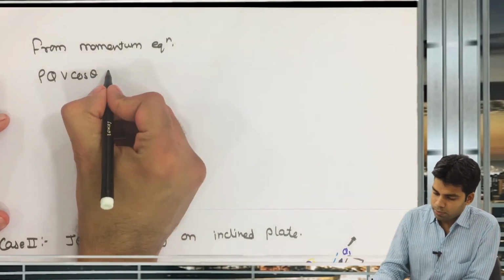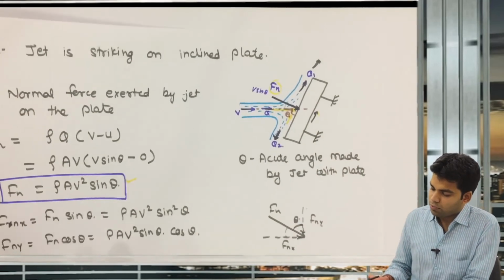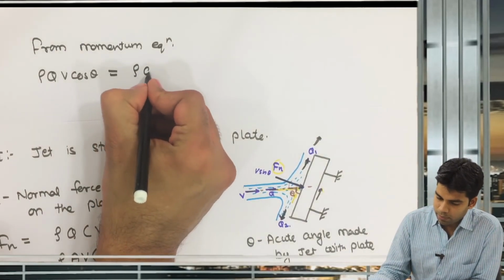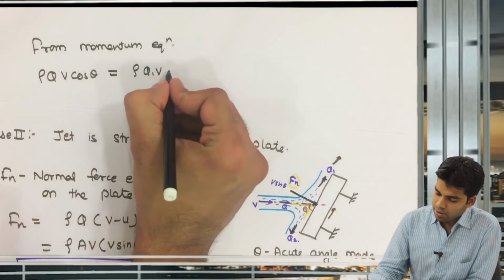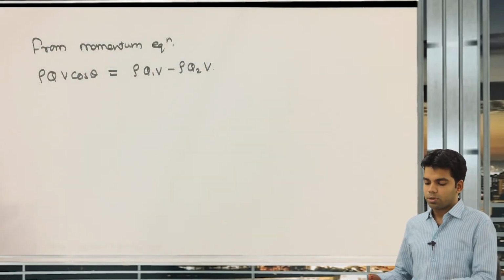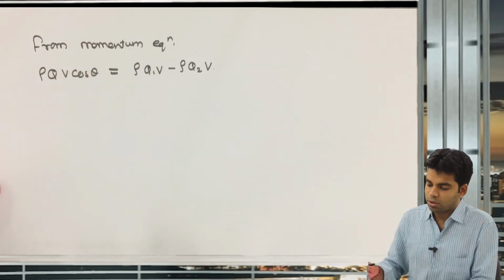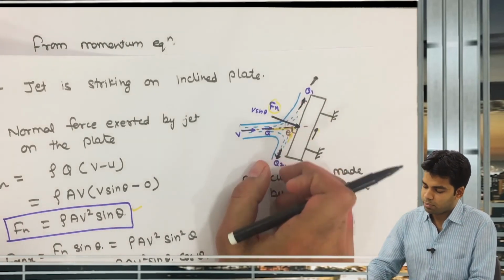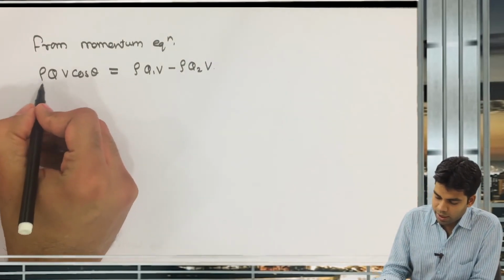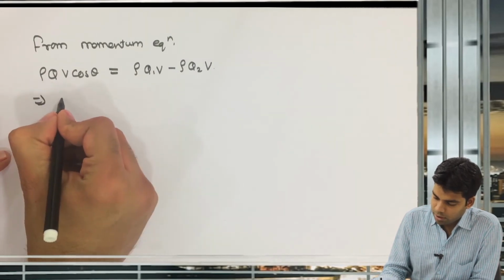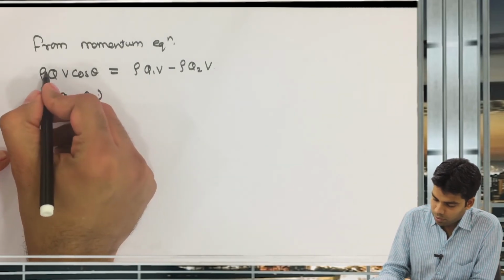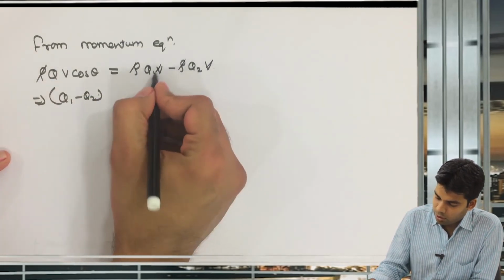This will be equal to the change in momentum because of this Q1, which is rho Q1 into v, minus rho Q2 into v. Getting this now? So total rho Q v cos theta is equal to rho Q1 v minus rho Q2 v. Further, rho will get cancelled out, and v will also be cancelled out.